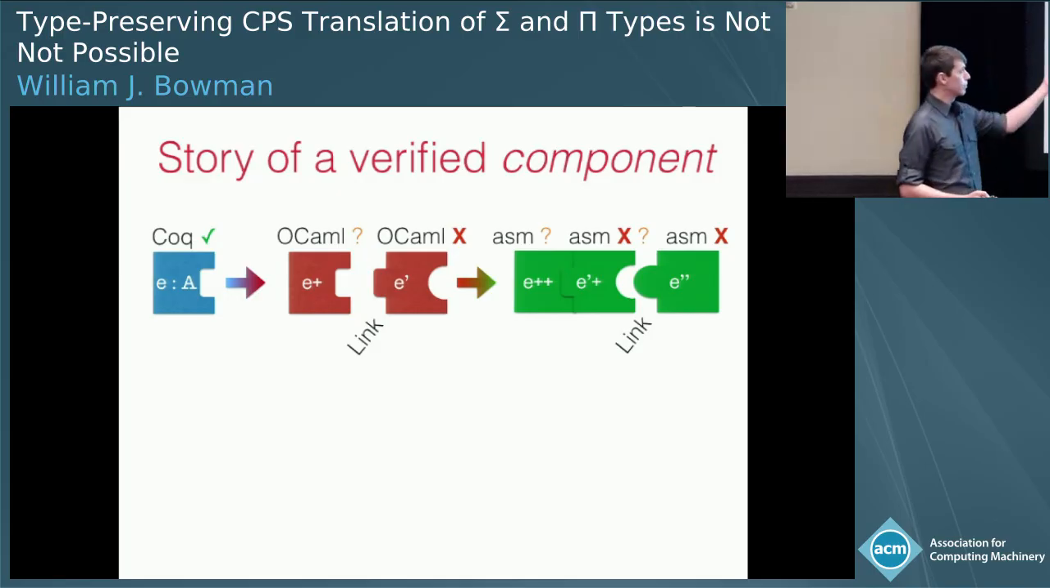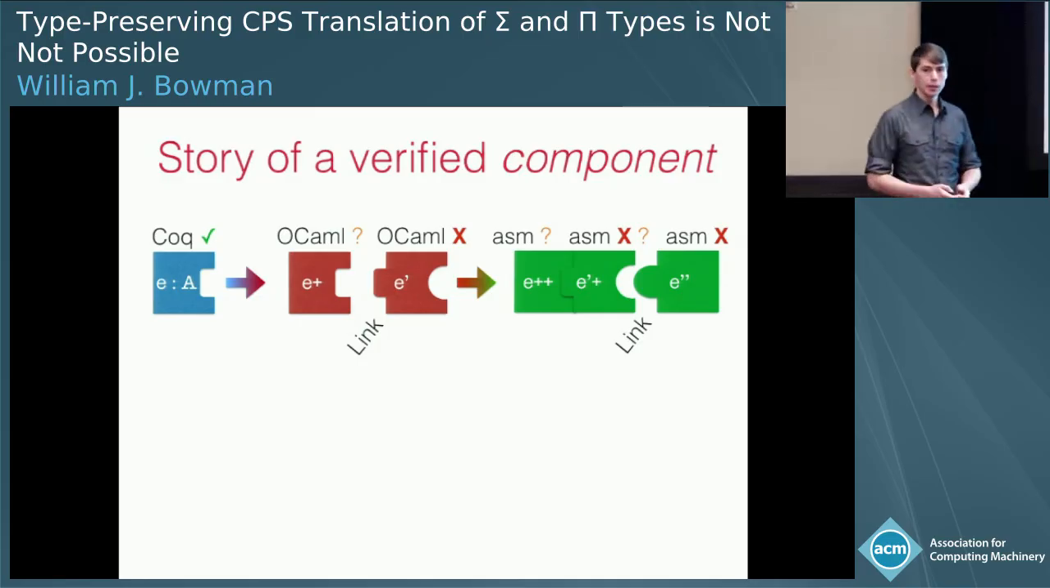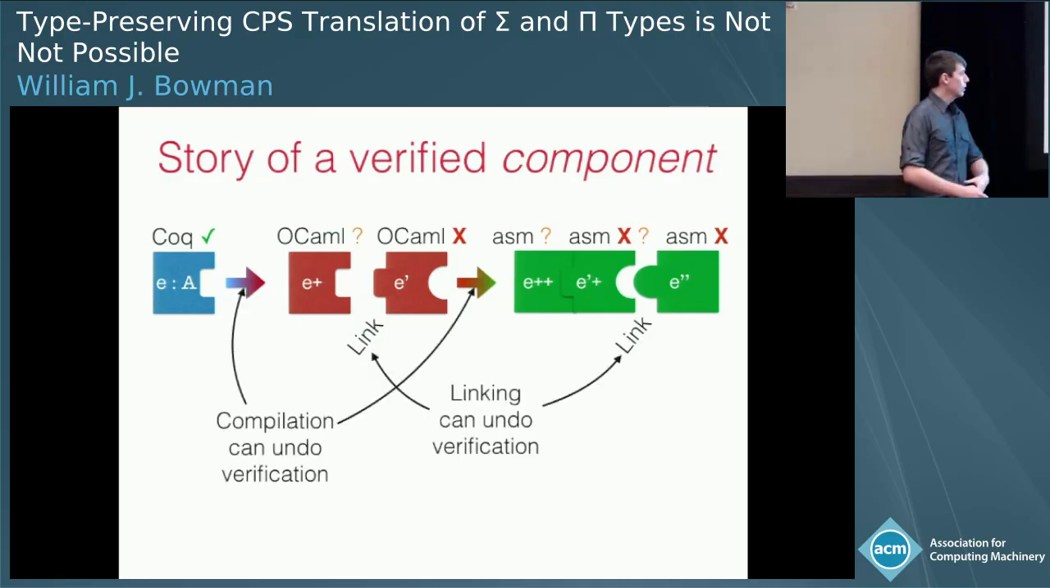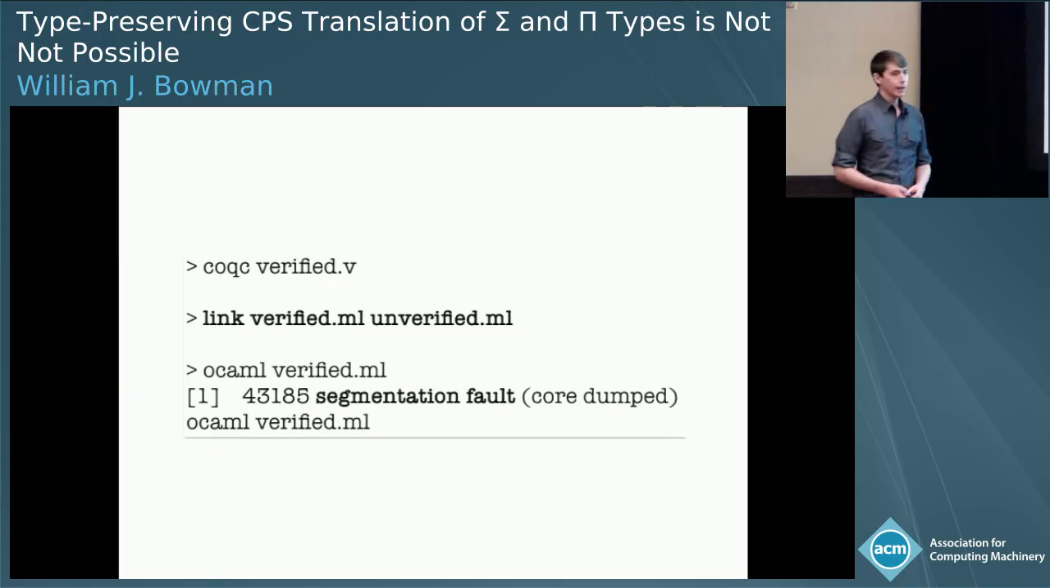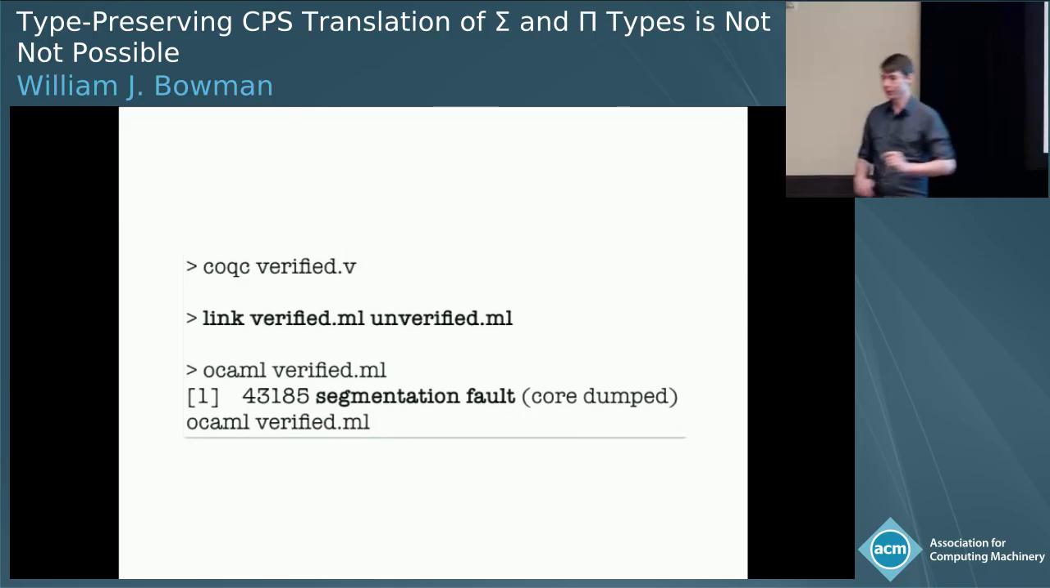And then I'm going to compile this down further, down to assembly code. I've compiled both my verified component and my unverified component down to assembly. And then I might link with even more unverified code, like the language runtime or the operating system or some low-level C libraries. And now all of these points, our compilers and our linking, can undo this verification effort. What happens now is I can write a small verified program in Coq, extract it to OCaml, link with some unverified code, and cause my verified Coq program to jump to an arbitrary location in memory. And if I'm very lucky, I get a seg fault.